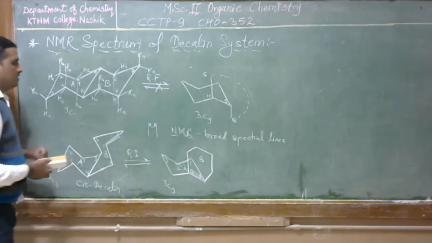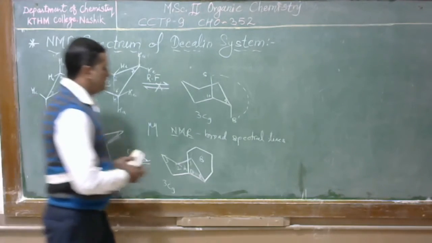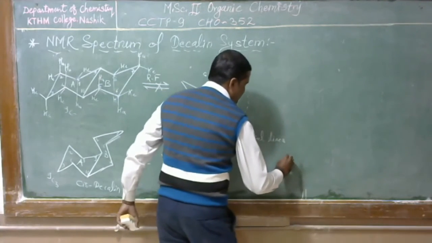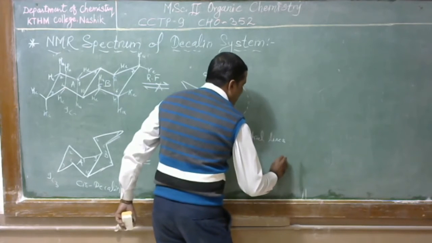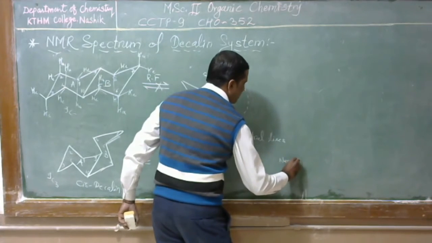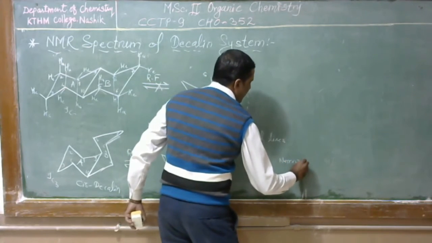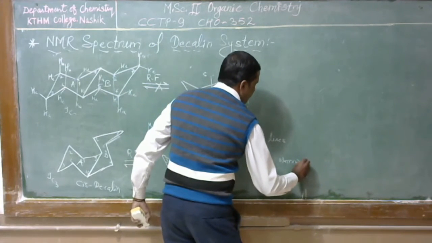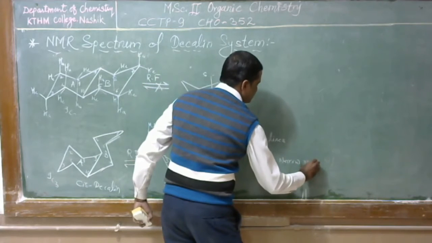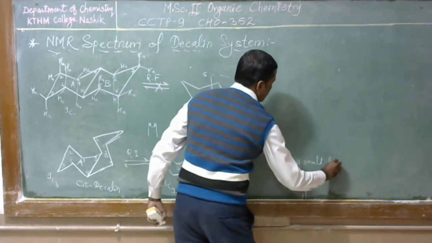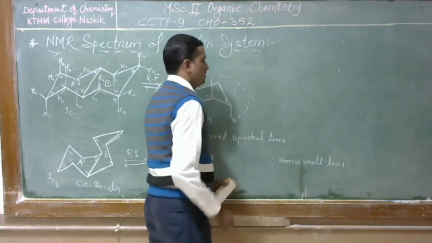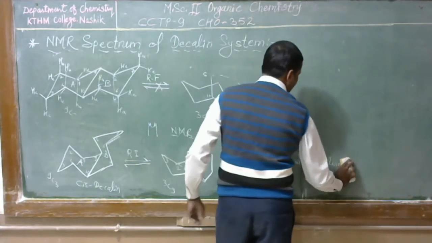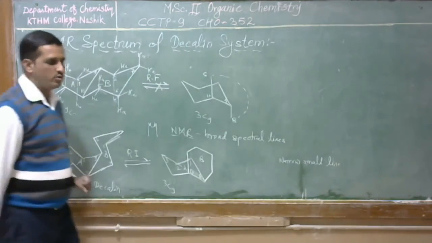That's why the spectrum of the cis-decalin system is found to be narrow, with small lines. Actually, a narrow small line is observed.